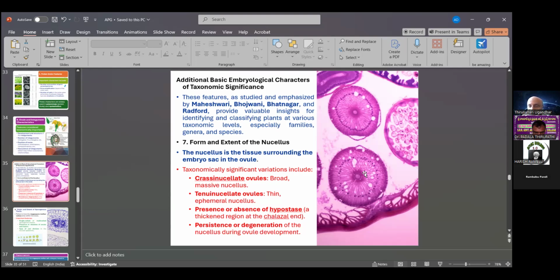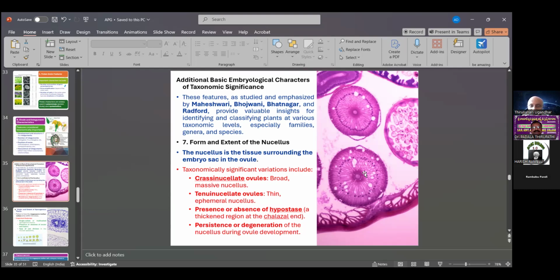It can provide insight for identifying the classification of plants at various taxonomic levels, especially families, genera and species.